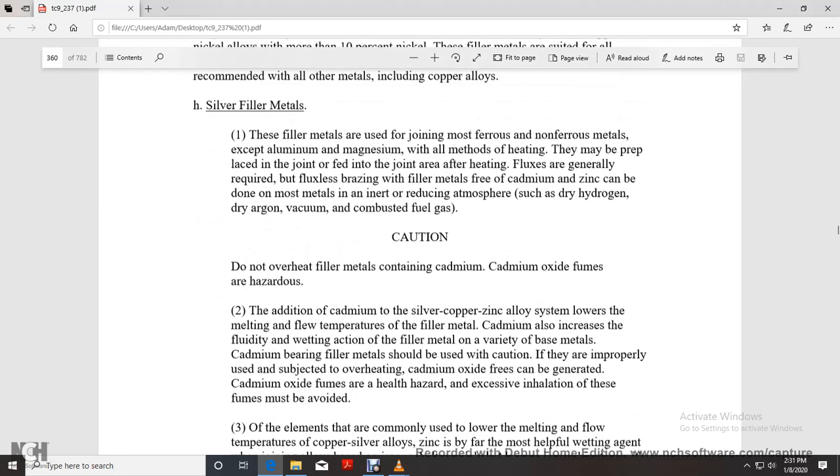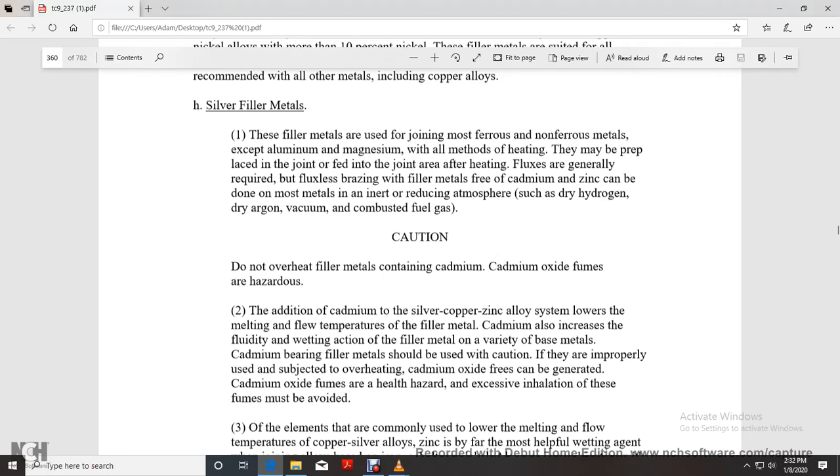Silver filler metal can join most ferrous and non-ferrous metals except aluminum and magnesium. Base metals should be prepared before heating, and flux is generally required for flux brazing to protect the joint after heating. Filler metals free of cadmium and zinc can be used with most of the metals in reducing atmospheres such as dry hydrogen and dry argon, in vacuum, and in combusted fuel gas.